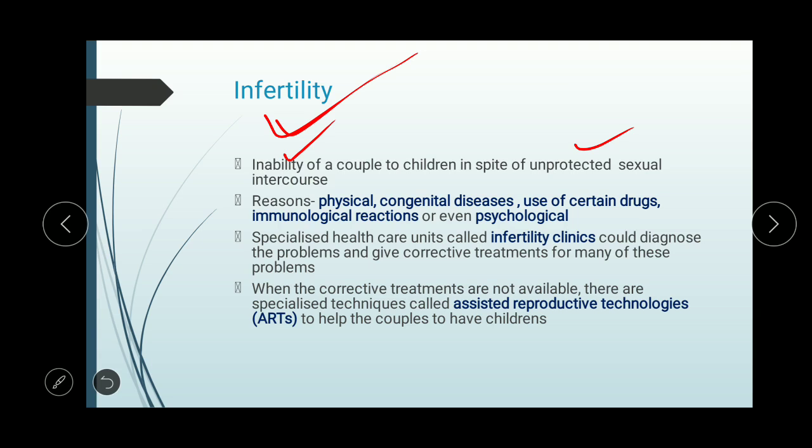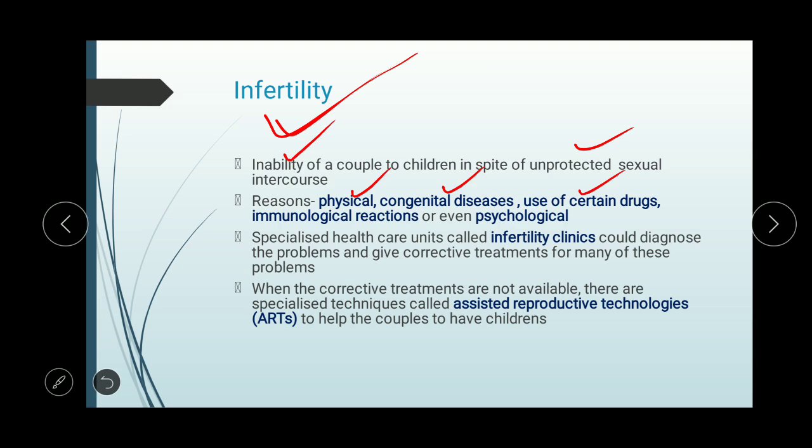These are the reasons. Physical reasons: there may be physical deformity of the genitalia, or of the testis in male and the ovary in female. The external genitalia can be affected, or the primary sex organs, that is the testis and ovary, can also be affected. Then congenital diseases, that is, some disease may be present from birth and will interfere with the normal production of children.